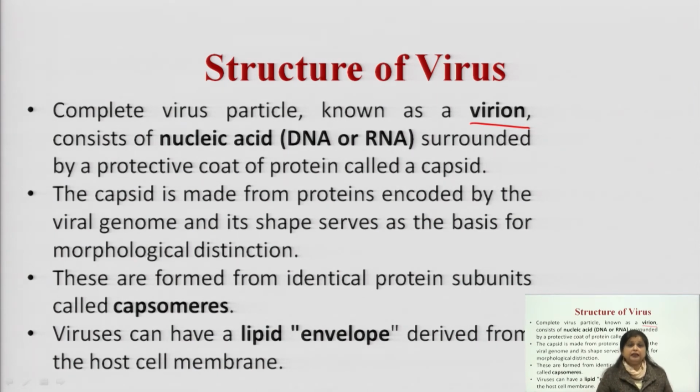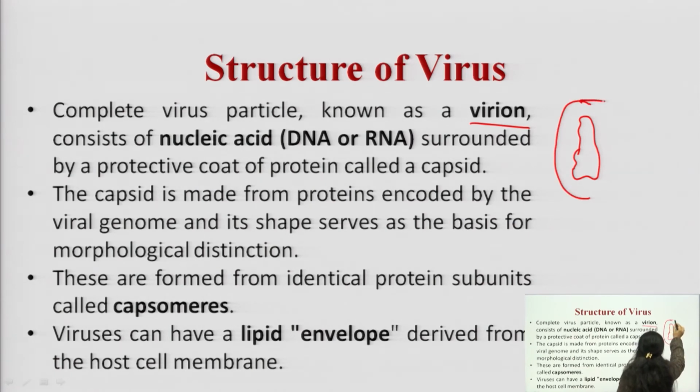Along with that, they are surrounded by a protective coat of protein called the capsid. This DNA or RNA unit within the structure is protected with the help of a layer, and that protective coat is called the capsid.